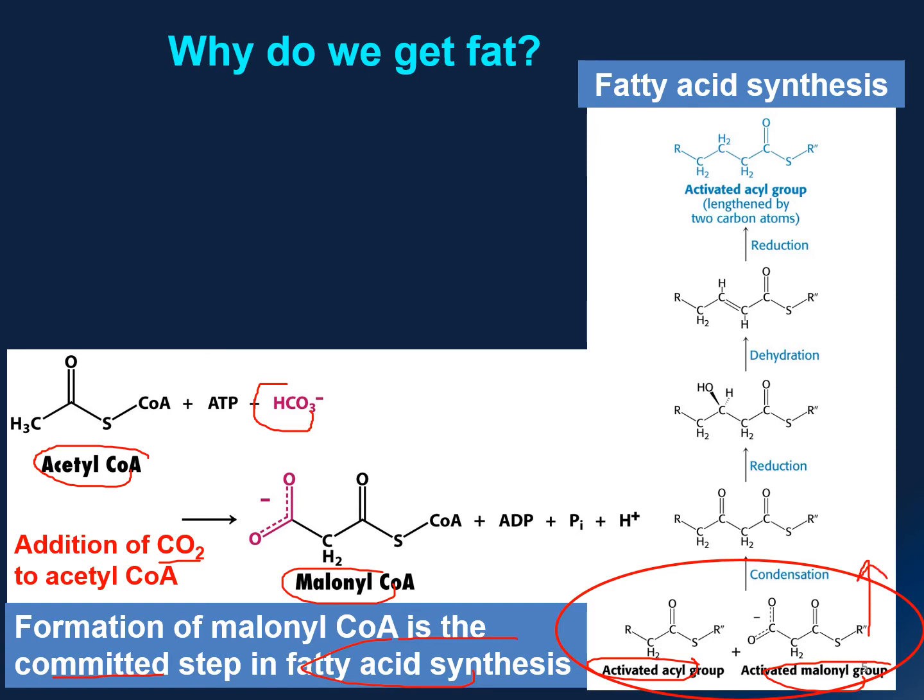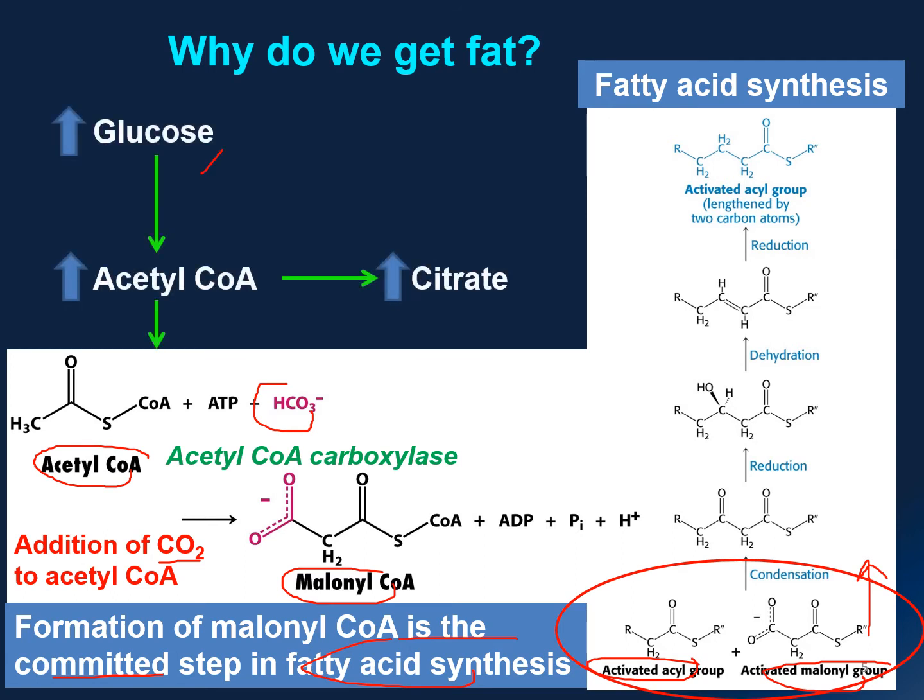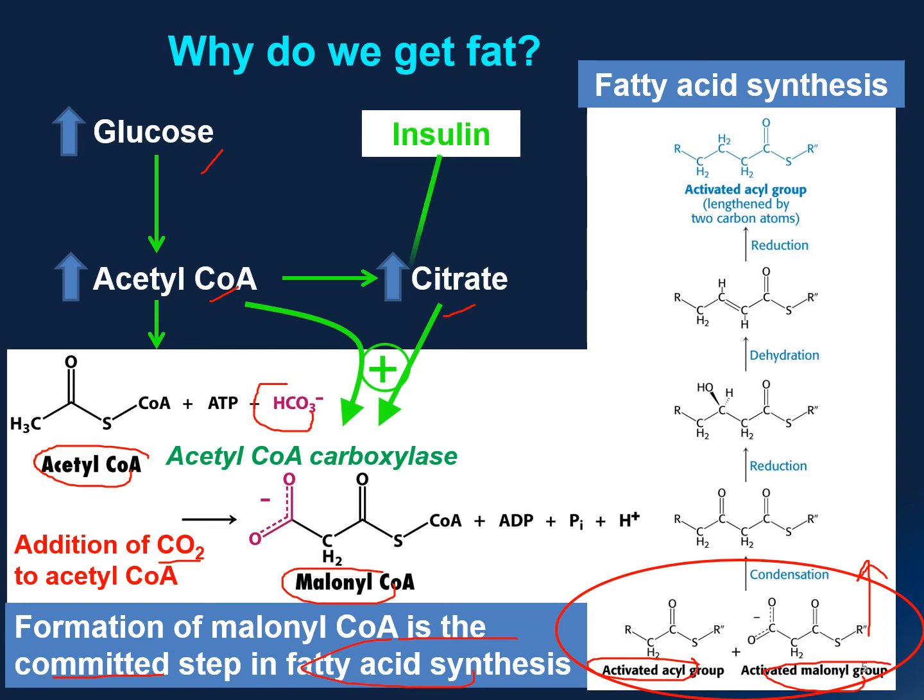But fatty acid synthesis is only switched on when you have high levels of glucose, acetyl coenzyme A, and citrate, because these are the activator molecules for the enzyme acetyl coenzyme A carboxylase. And on a larger scale, the allosteric control is stimulated by insulin. So remember, you need insulin to increase glucose uptake by either the muscle cells or the adipose tissue, because it triggers the release of GLUT4 transporters.